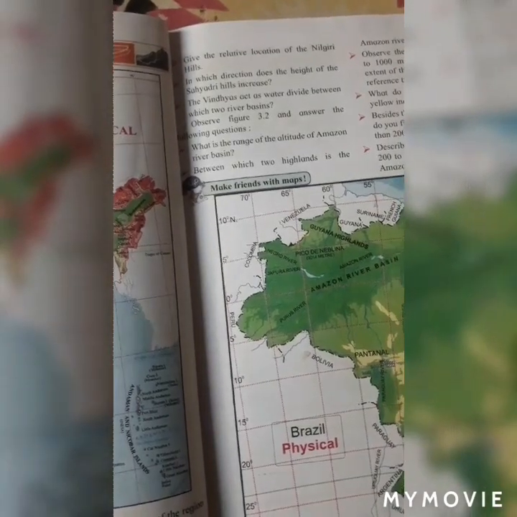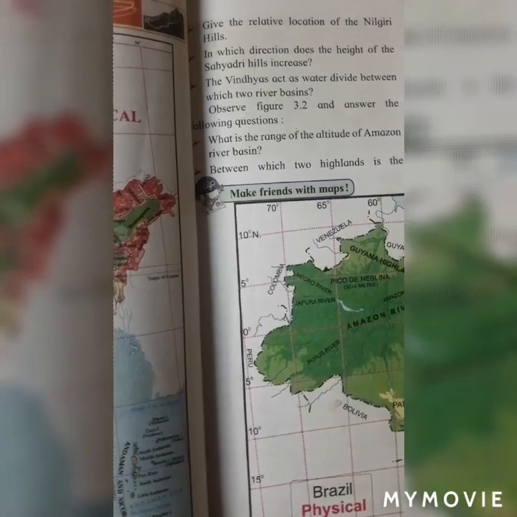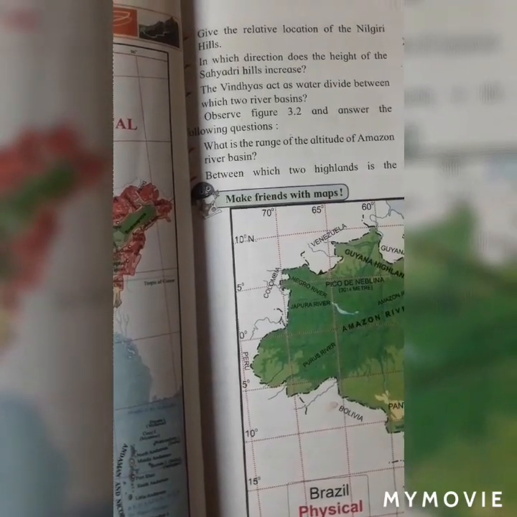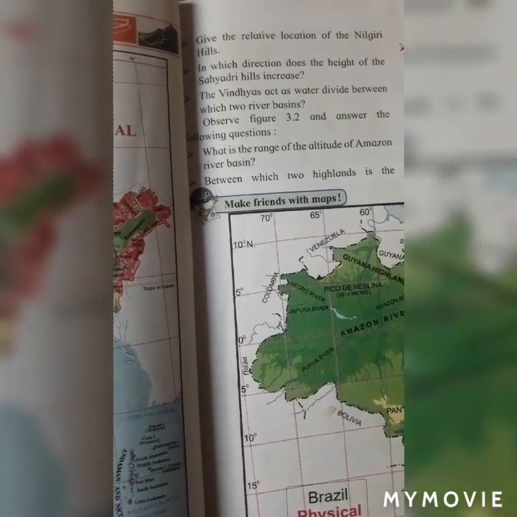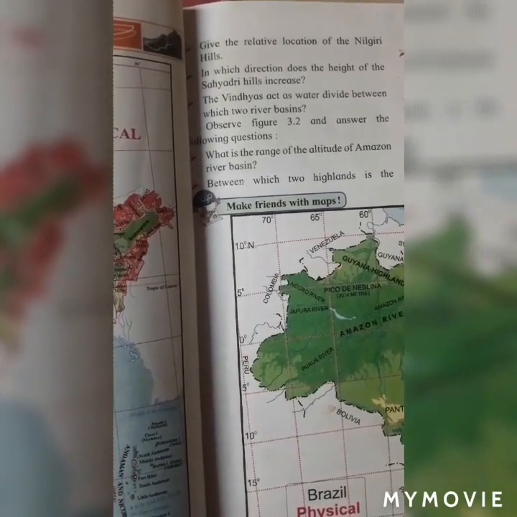Question number 8. In which direction does the height of the Sahyadri Hills increase? The height of Sahyadri Hills increases in the southern direction.